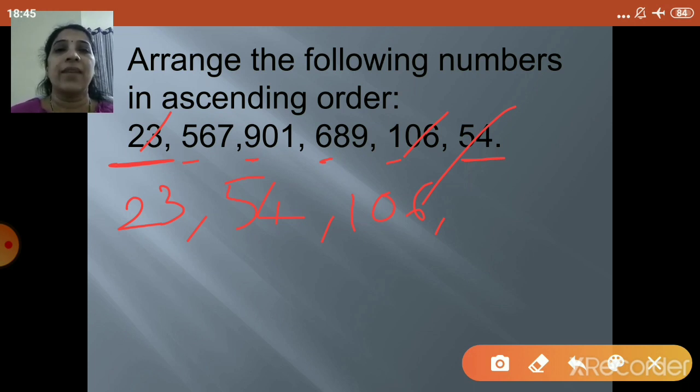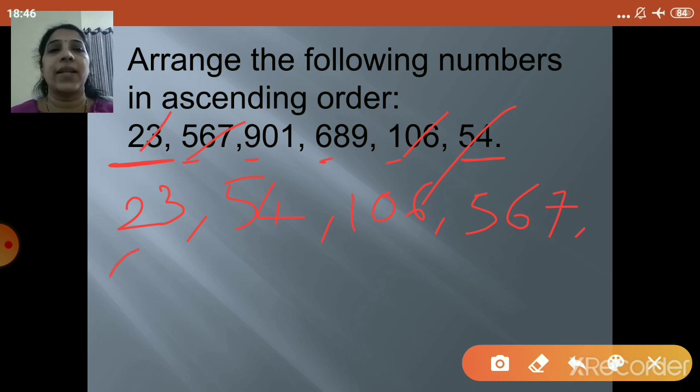So 5, 9, and 6. See the first digit of each and every number. So obviously 5 is smaller than 9 and 6. So what will you write? 567. Now the two numbers remaining are 689 and 901. See the first digits of both the numbers, 6 and 9. So 6 is smaller than 9.